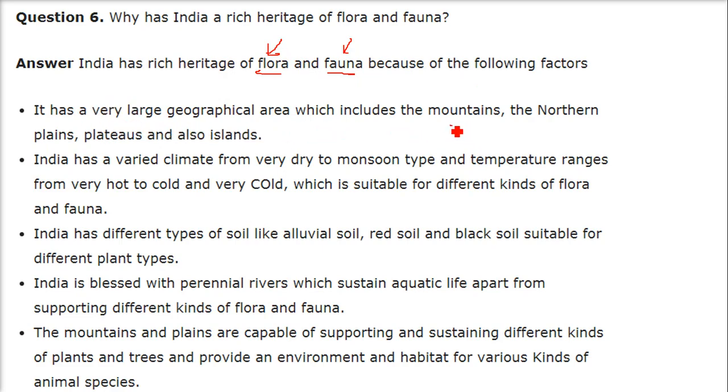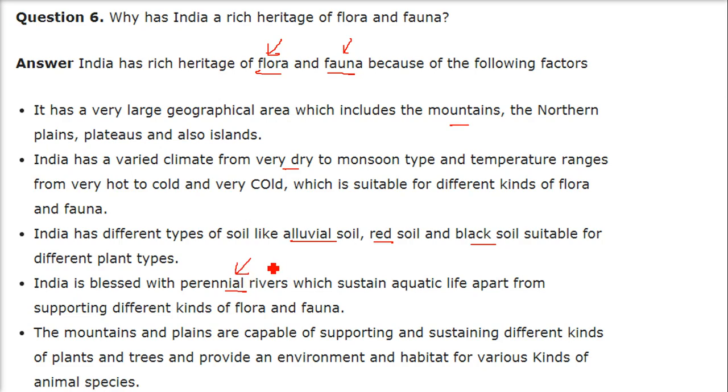So it has very large geographical areas, which includes the mountains, the northern plains, the plateaus and islands. So India has varied climate from very dry to monsoon type, and temperature ranges from very hot to very cold, which is suitable for different kinds of flora and fauna. India has different types of soil, like alluvial soil, red soil, black soil, and these are suitable for different types of flora, that is plant types.